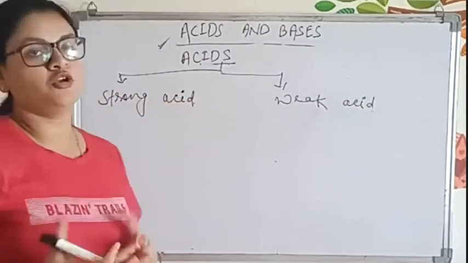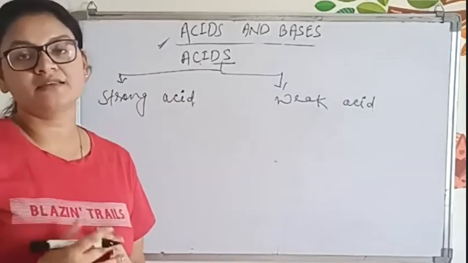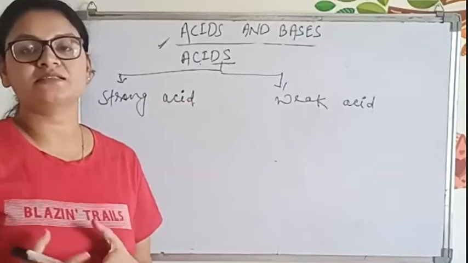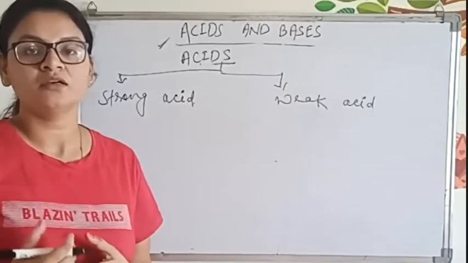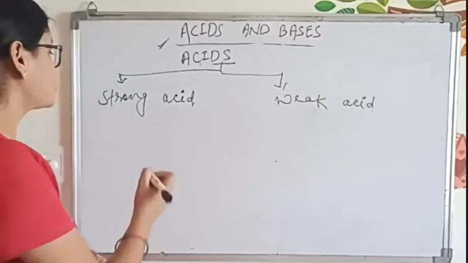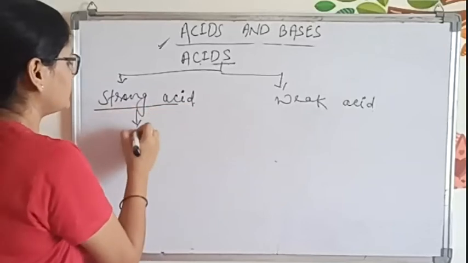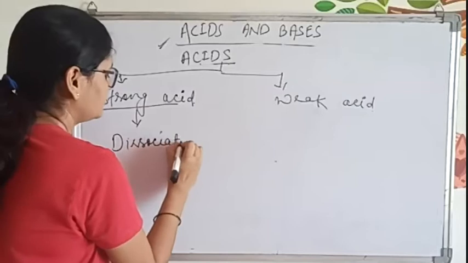Now tell me, what do you understand by the term strength? Strength means the ability to furnish H plus ion, or in terms of bases, OH minus ion. Understood? So now a strong acid will dissociate completely.